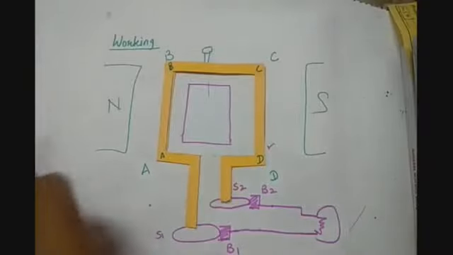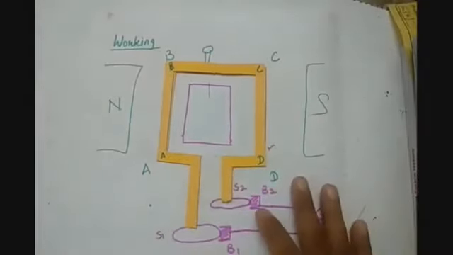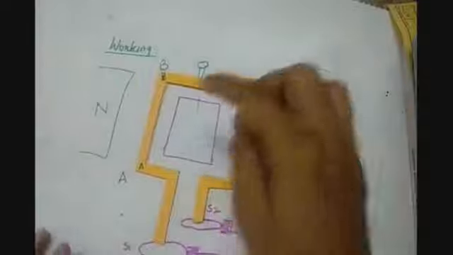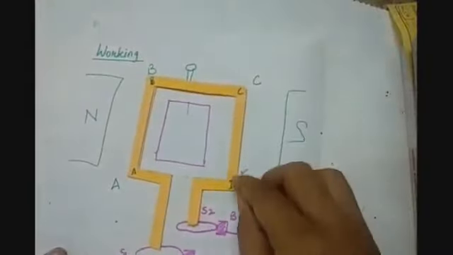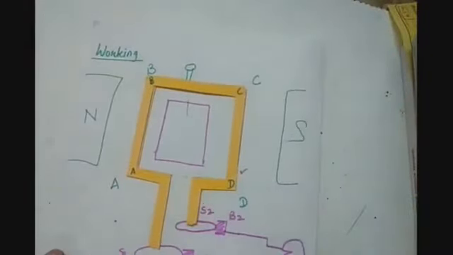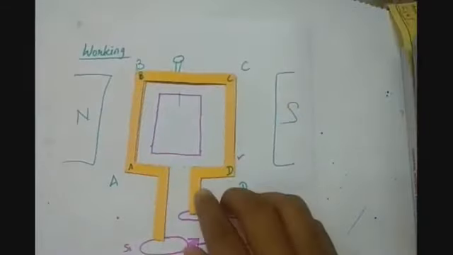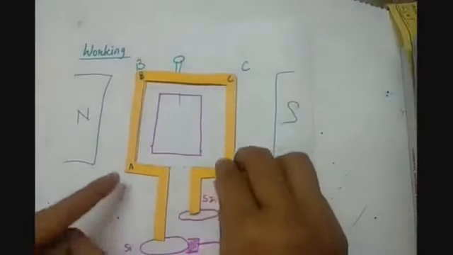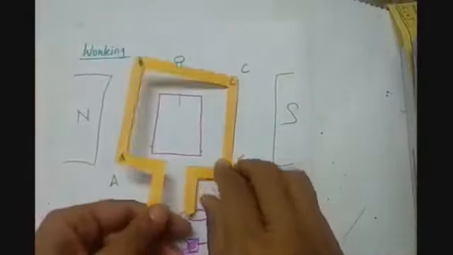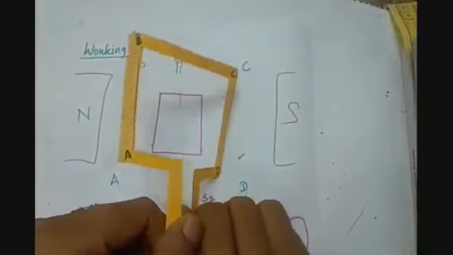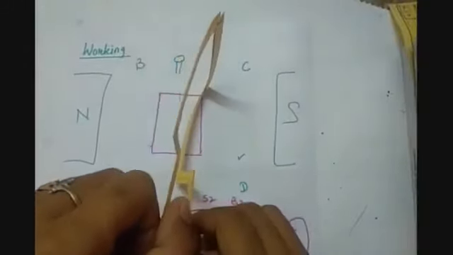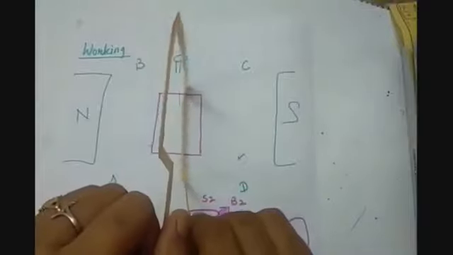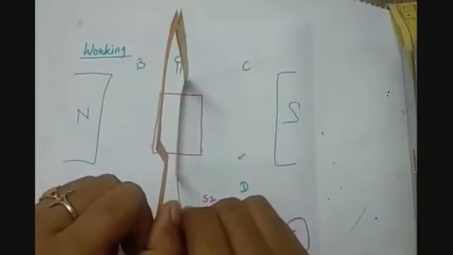So what happens when we are rotating our arm? When this arm is rotating, sometimes it will come like this.